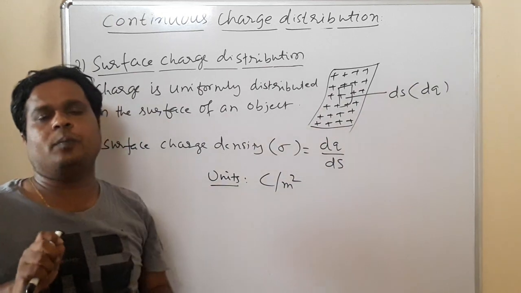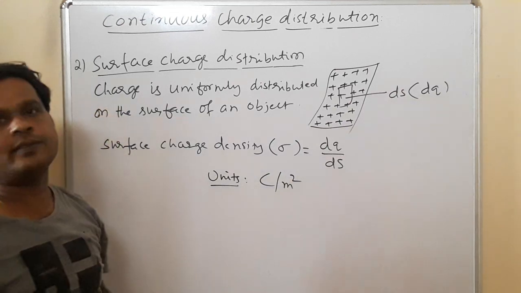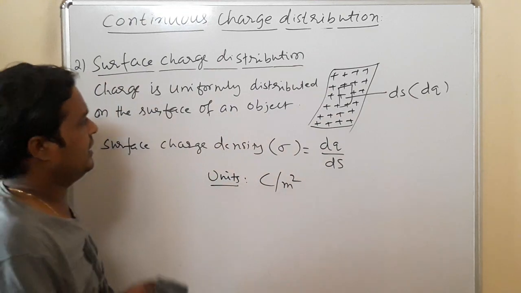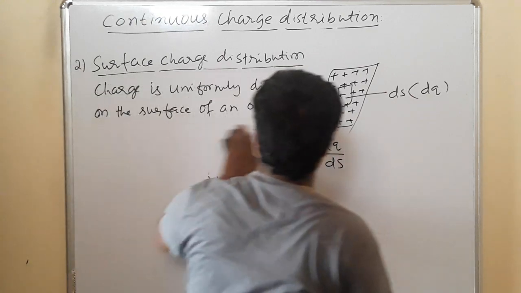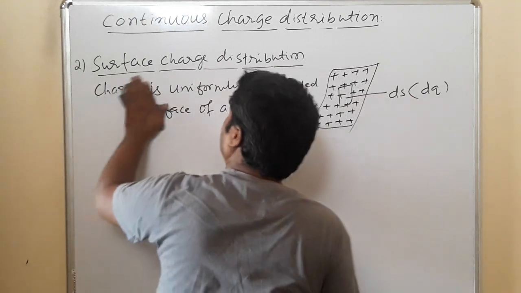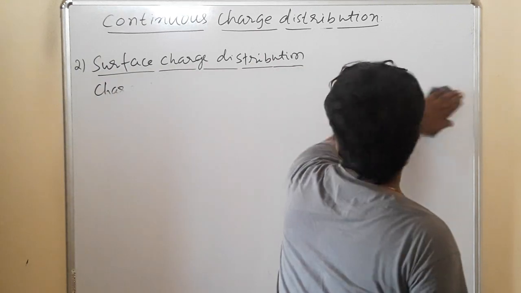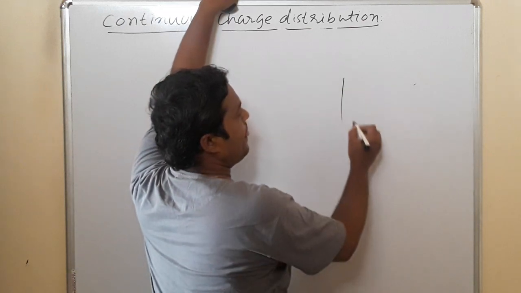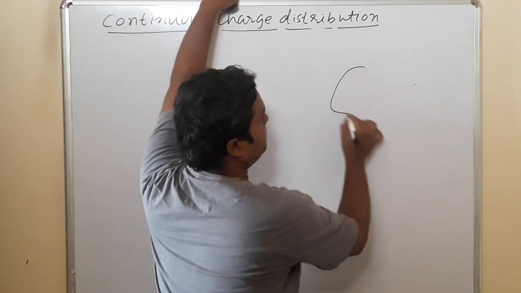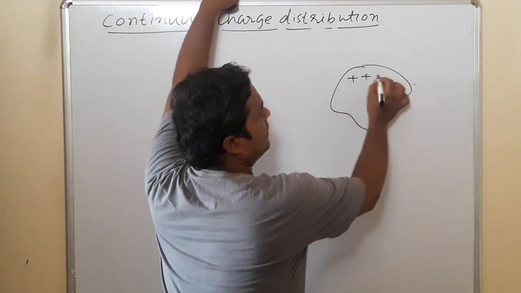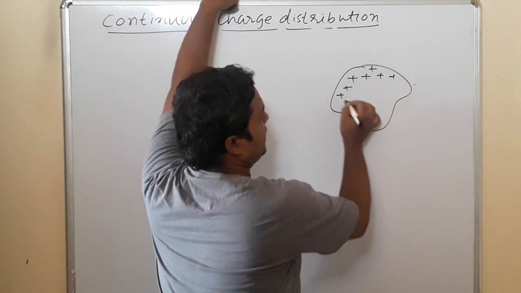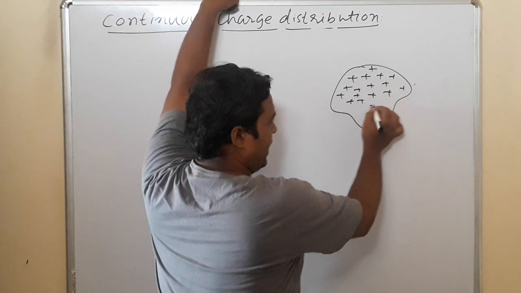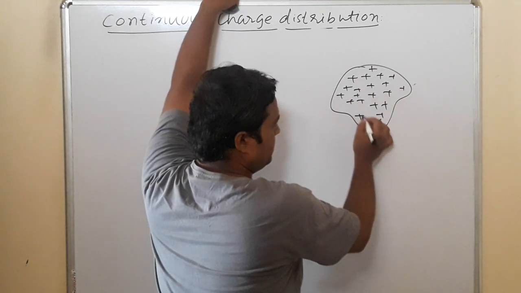If charge is distributed throughout a three-dimensional body like a cube or an irregular body, it is not surface charge distribution. It is volume charge distribution.